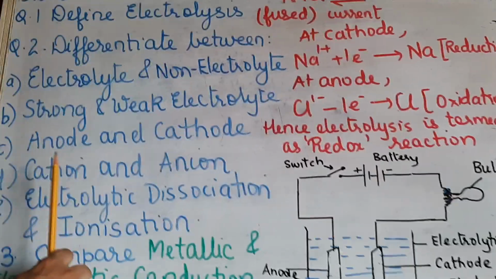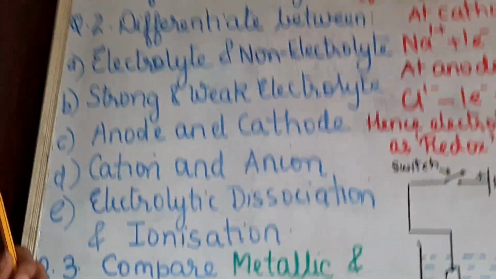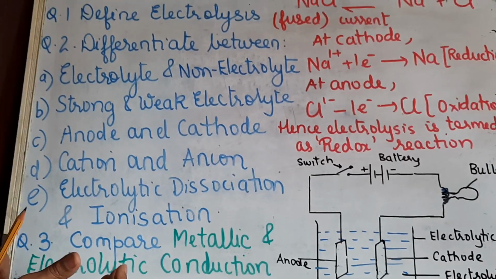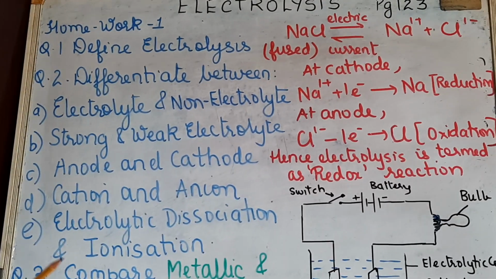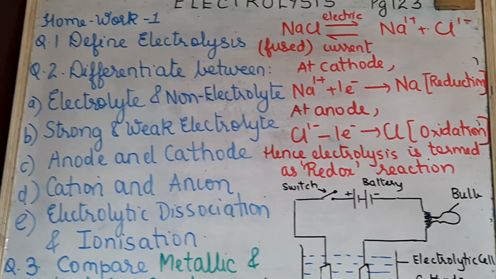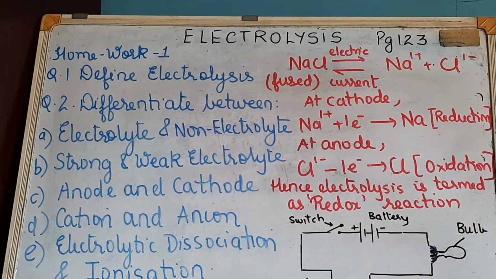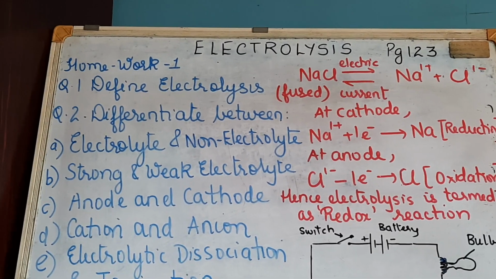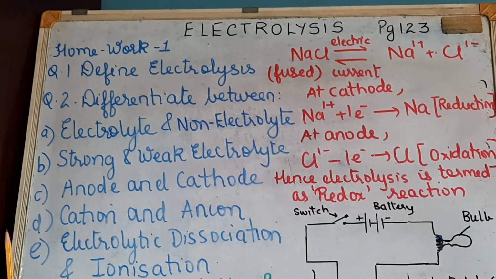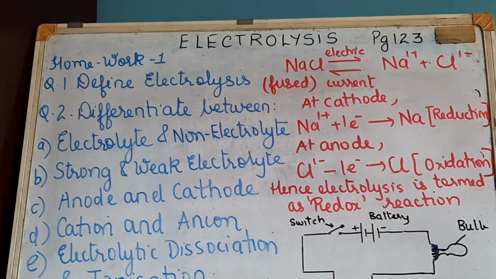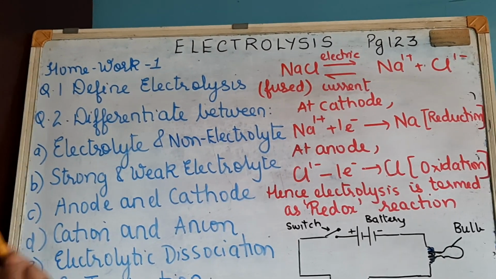Now cation, as you already know, is positively charged and anion is negatively charged. So ions, basically you have to remember, are either atoms or groups of atoms which are carrying some charge, and this charge could be either positive or negative, right? So cation is positively charged, and anion will be negatively charged. Now we have to see the difference from the point of view of the cation and anion.